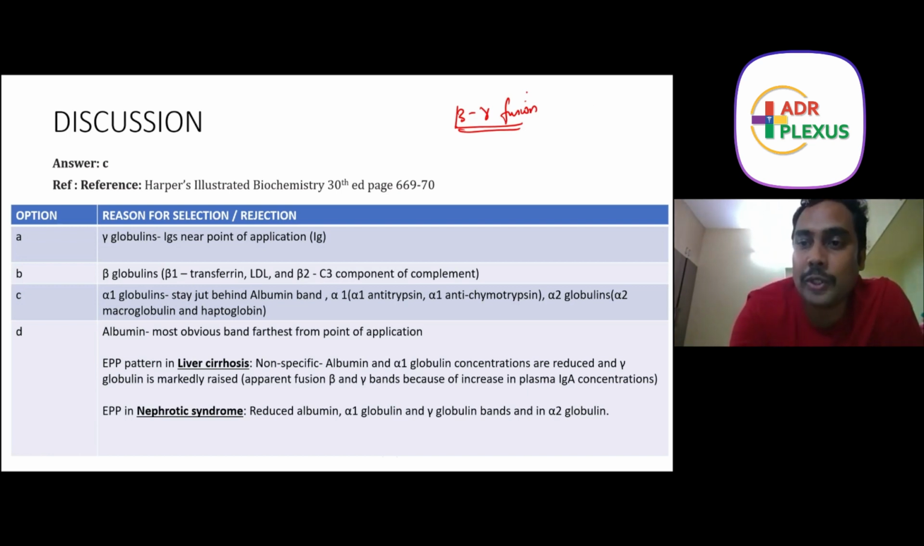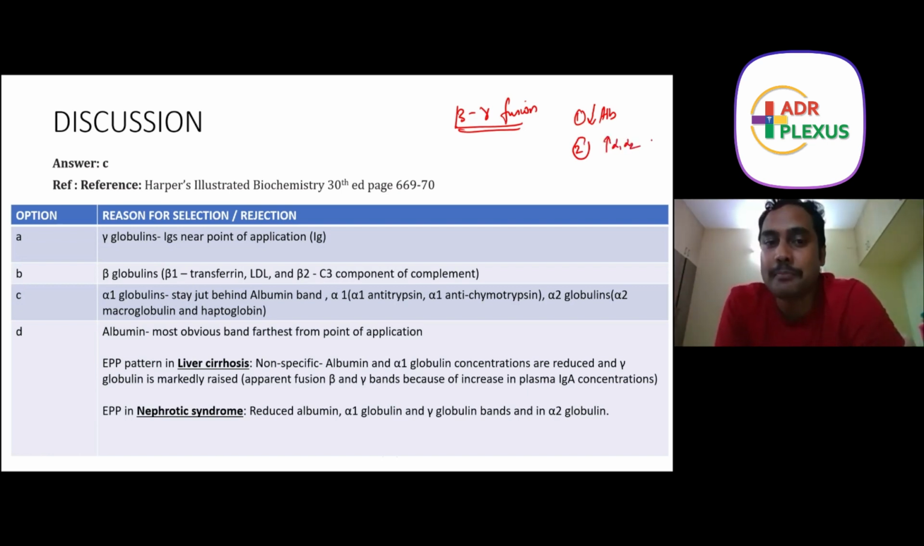Nephrotic syndrome, you all know albumin will be excreted. So the thickness of the albumin band is less. Point number 1. Point number 2, in order to compensate for the decrease in albumin, the alpha-1 and alpha-2 will increase. So these bands will be thicker. These points you have to know as far as electrophoresis is concerned.